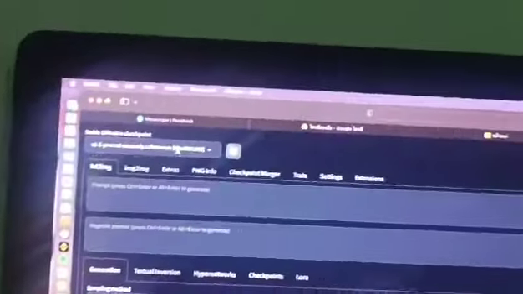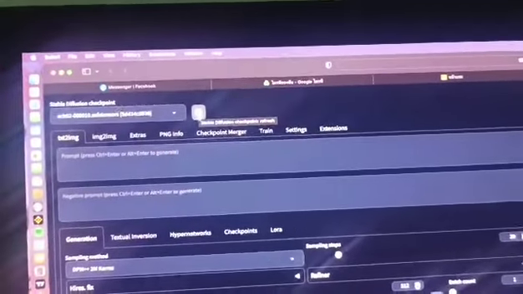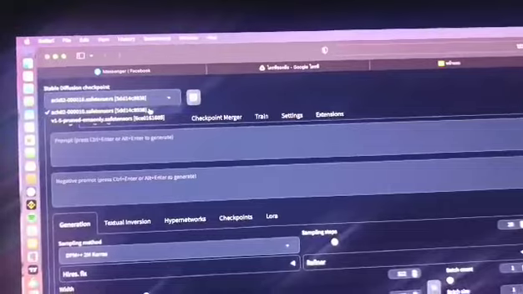Now we'll select the model in this. Select the cat in this and generate. Click this and see in the terminal.